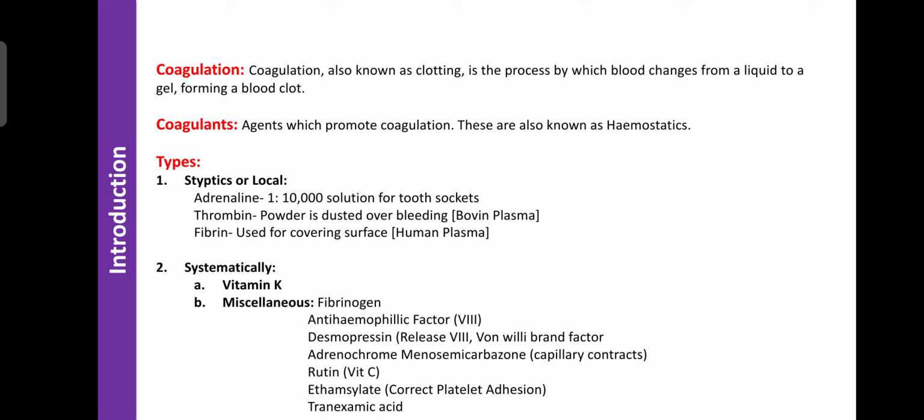Due to any internal or external injury, there is bleeding and loss of blood, but due to the presence of the coagulation process or coagulants, they prevent the loss of blood. So due to that reason the coagulants are known as hemostatics.